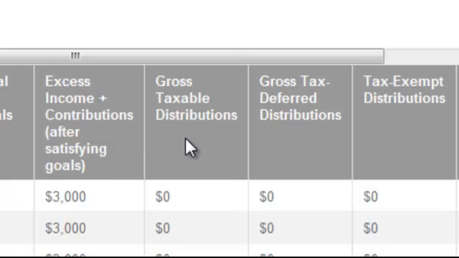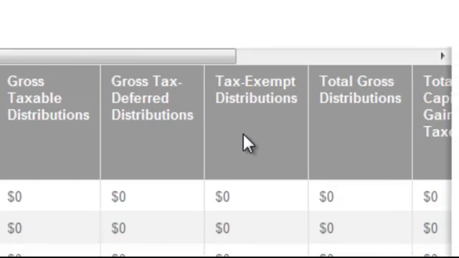The gross taxable distributions is the amount of money taken out of the taxable account to meet that year's goals. This is a pre-tax number, so it may be higher than the net goals number. Gross tax-deferred distributions. Just like gross taxable distributions, this is the amount of money taken out of the tax-deferred accounts to meet that year's goals. This is also a pre-tax number, so it may be higher than the net goals number.